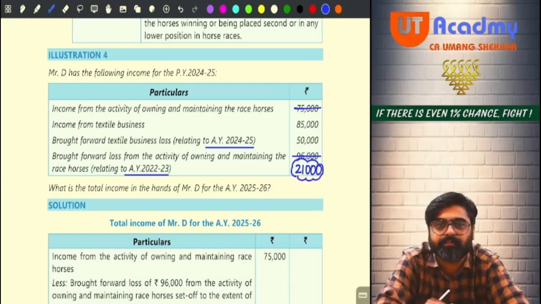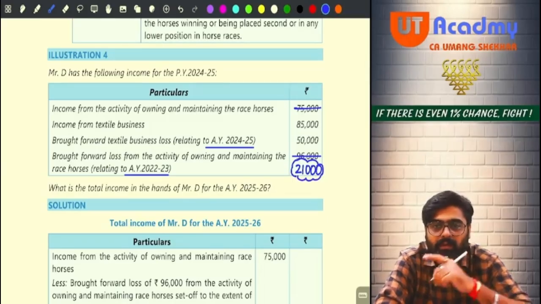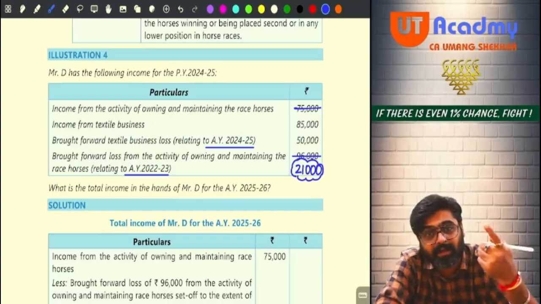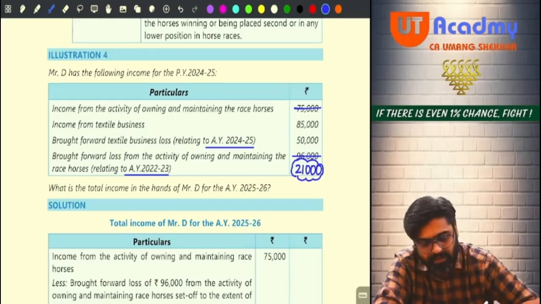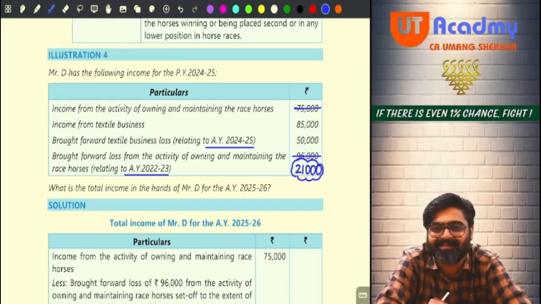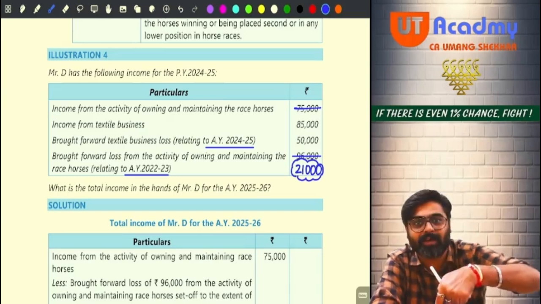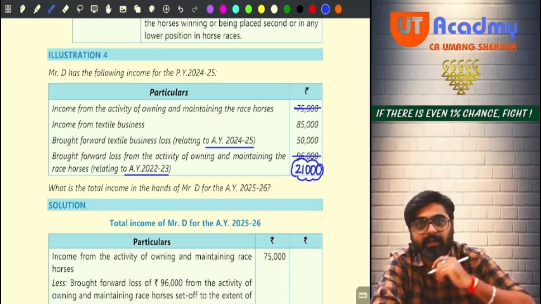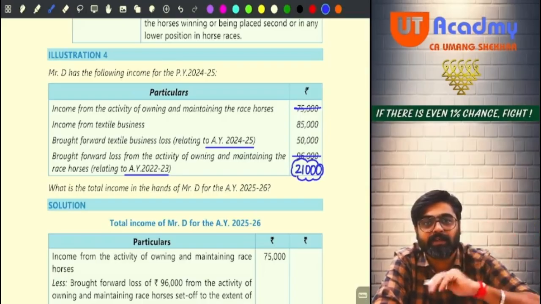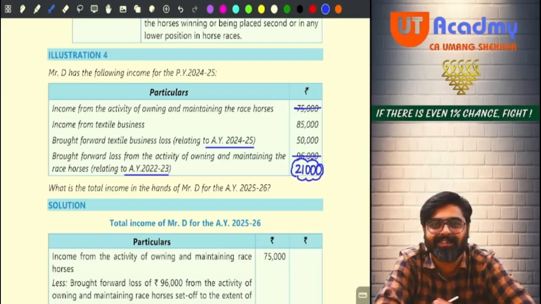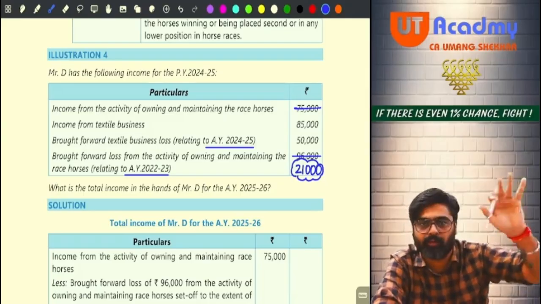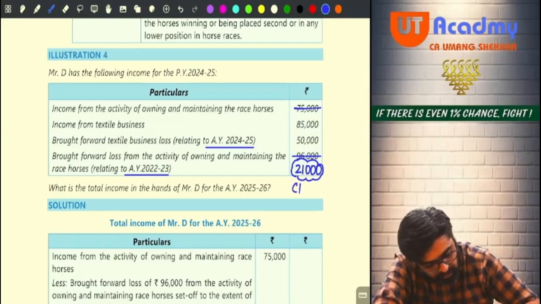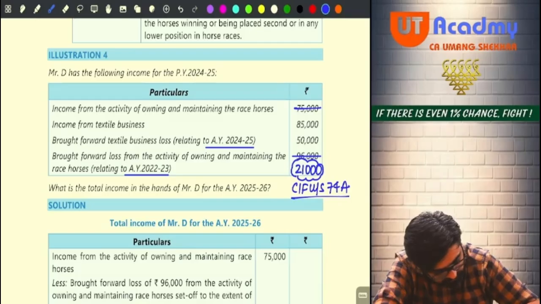Was this the third year? Hello? This loss came for the third year, no? Can it be carried forward to the fourth year, next year? Yes. If I would have been your examiner, no? What I would have done, I would have written assessment year 21-22. Then this is the fourth year. And in the fourth year, it is getting set off. Still 21 remains. Now that 21 will not go to the next year. It will lapse. Because this was the last year. Understanding? But will this 21 go to the next year? Yes, because next year will be the fourth year. Okay, no? So you will carry forward this loss under section 74A to the next year.